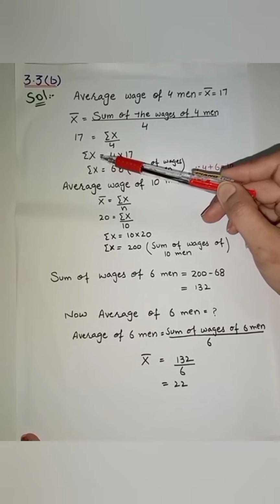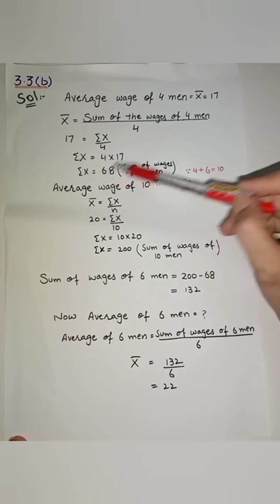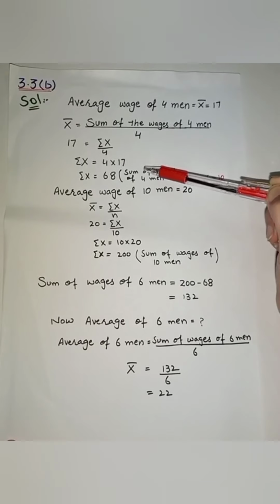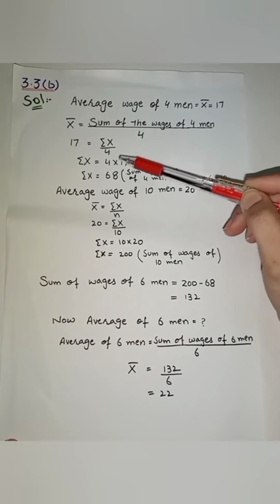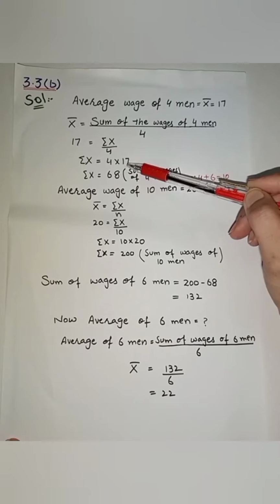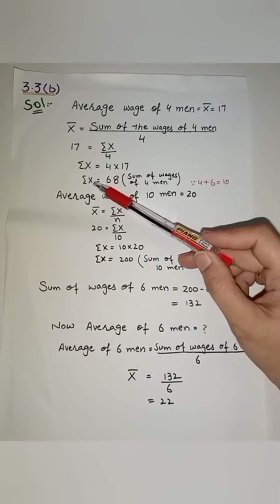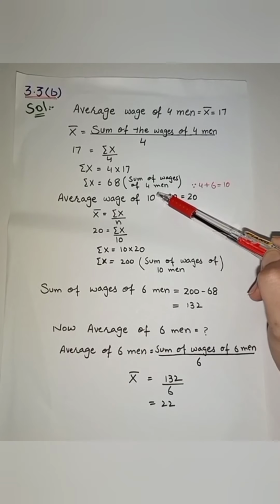Now we have to find sum of x. That is, sum of x is equal to sum of wages of 4 men. So we have 4 multiplied by 17 is equal to 68. That is sum of x, sum of wages of 4 men.